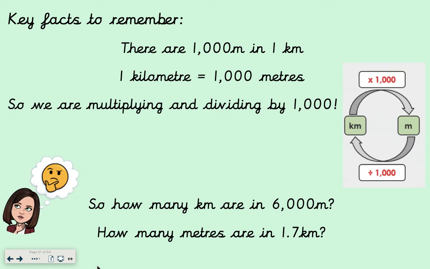So some key facts, just as yesterday. The key facts to remember, again, I would advise you popping them down on your piece of paper so you know that you can have them as a reference every time you come to answer questions today. You could copy it down from this diagram that we used yesterday, or you can just write down your key facts. So our key facts today are that 1,000 metres is 1 kilometre, and if we flip that on its head, 1 kilometre is 1,000 metres. So again, we are multiplying and dividing by 1,000, moving our numbers 3 places either to the right or to the left.